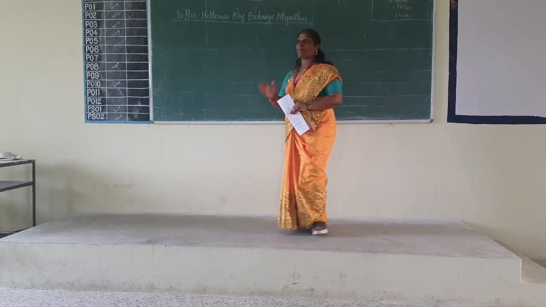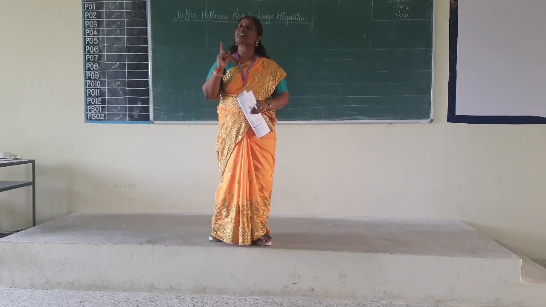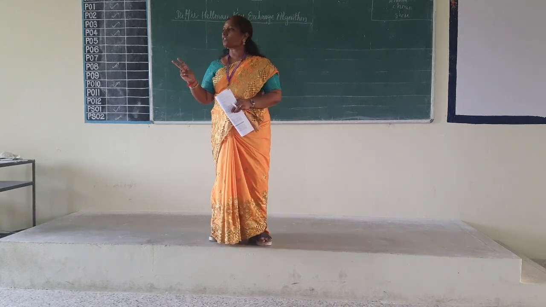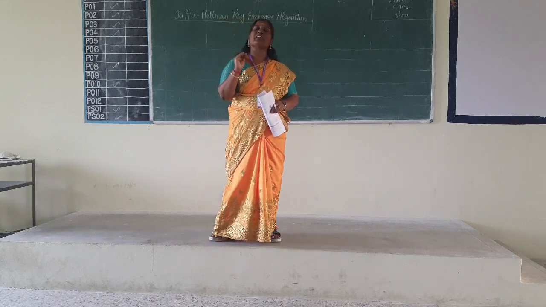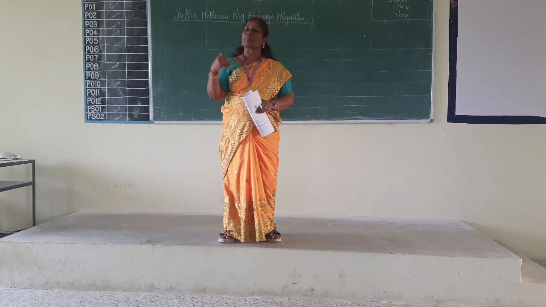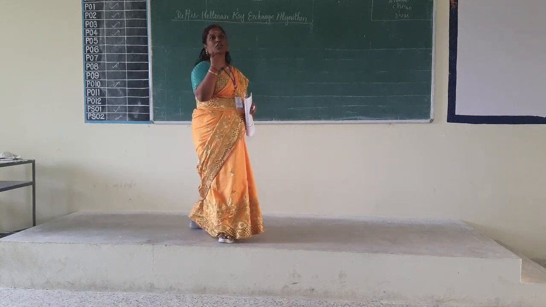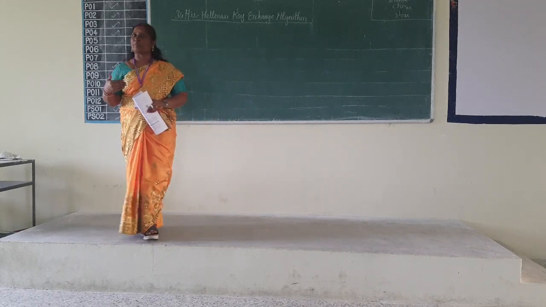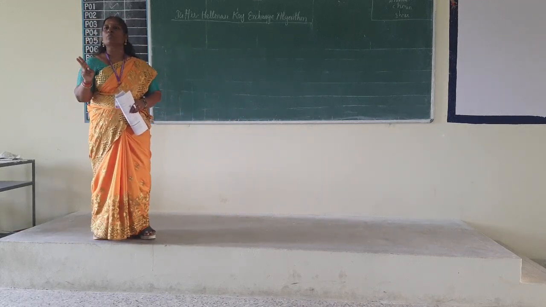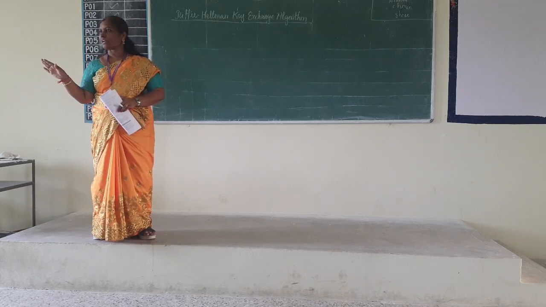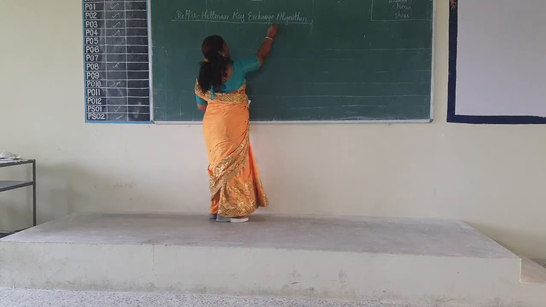We are going to apply the public key crypto system to exchange the secret key between two participants of the communication. Clear? So we can say the Diffie-Hellman key exchange algorithm is an application of the public key crypto system, right? We are using the public key crypto system to exchange the secret key among two parties. Clear now? Yes.